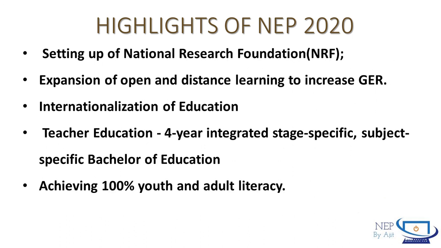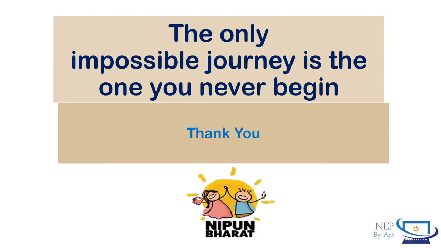So these were the highlights. A few more highlights are there. Setting up of the National Research Foundation, expansion of open and distance learning to increase gross enrollment ratio, internationalization of education, and teacher education means 4 year integrated stage-specific, subject-specific Bachelor of Education, and finally achieving 100% youth and adult literacy. So the only impossible journey is the one you have never begun.